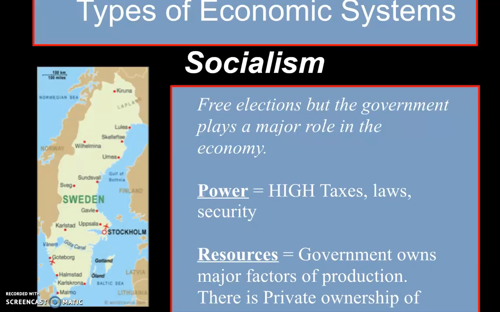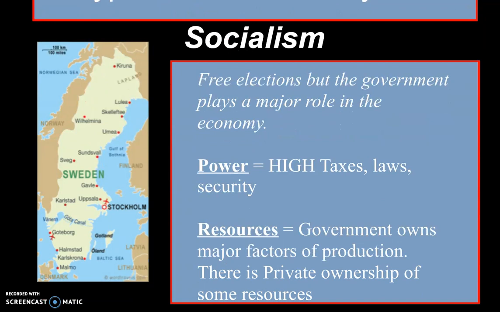Socialism is another type of economic system, and this often arises through free elections. Indirect democracies, republics, oftentimes will become socialist. Okay, the government plays a very large role in the economy, and the power is through high taxes.